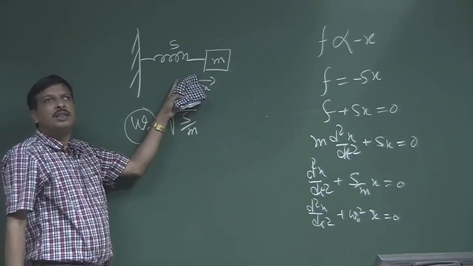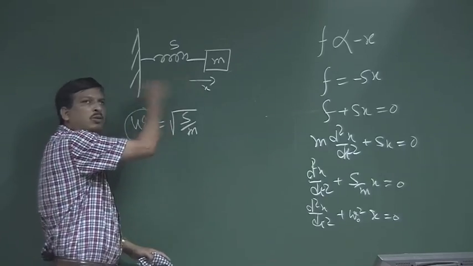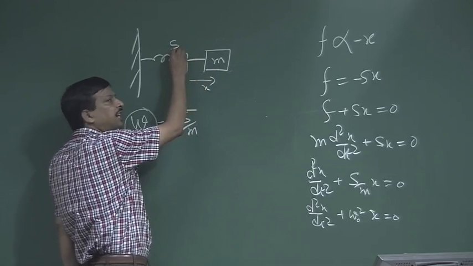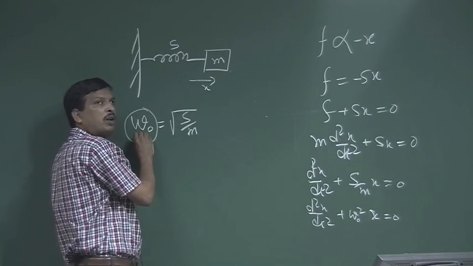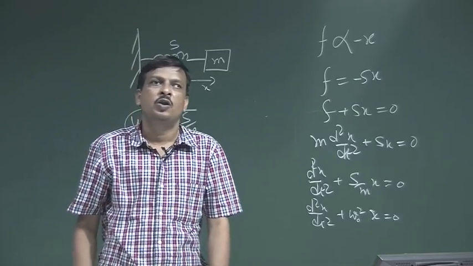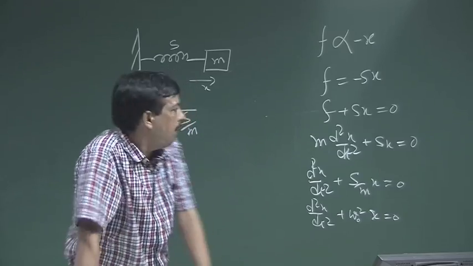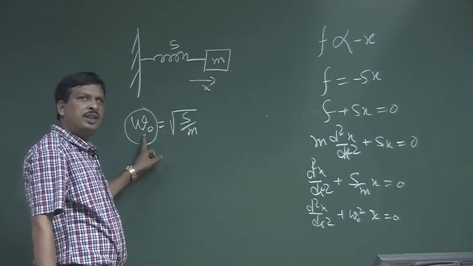That means, if I apply a force here, the oscillator will oscillate, and if the mass is m and stiffness is s, the natural resonance frequency of this mass system is root over of s by m. So, if I increase m, what is the physical significance? If I increase m, omega 0 will decrease.